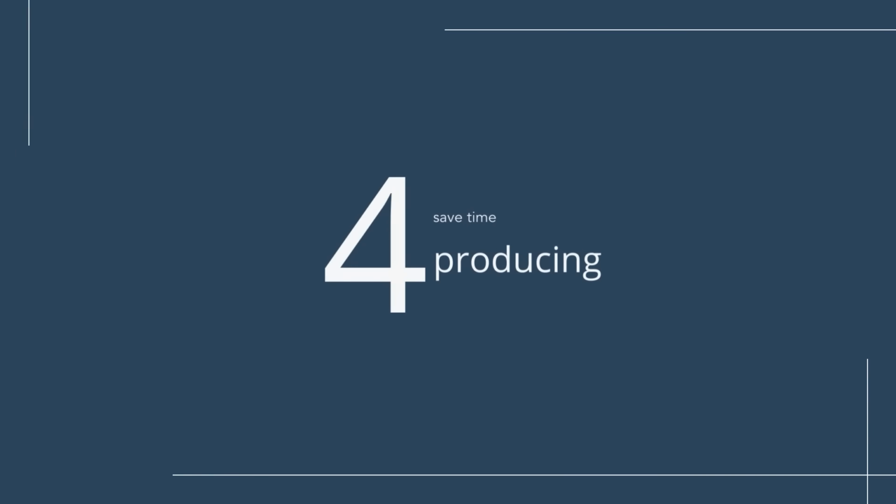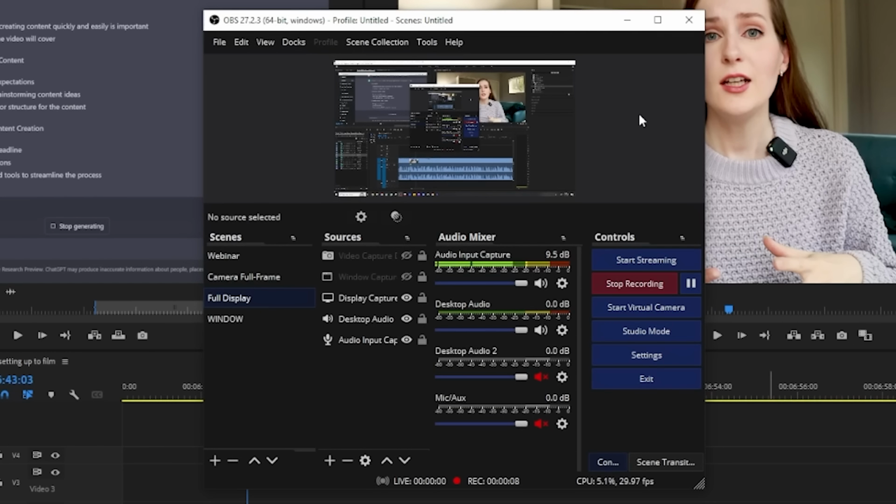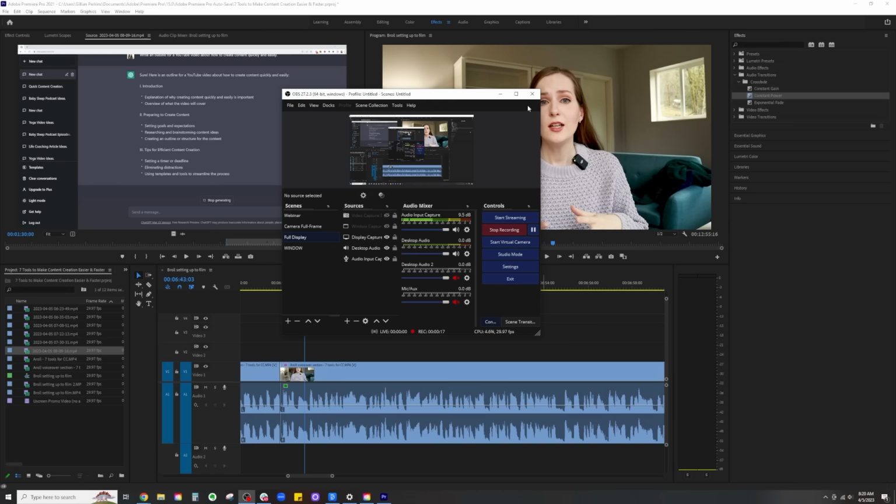So let's move on for now to our next new tool, which is something that can help you record very dynamic videos in a really quick and easy way. And that is this thing right here called OBS, or Open Broadcaster Software. It is a free open source software that you can use to record videos and also to stream videos from multiple sources. So as you can see here, we have a variety of different sources, including my computer screen, the audio from my microphone. You can also have the audio from your computer.